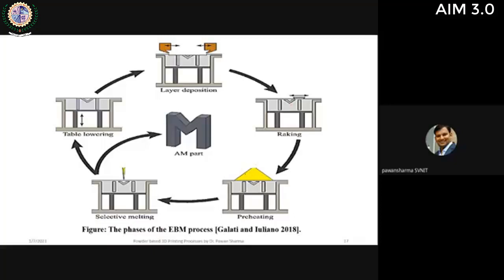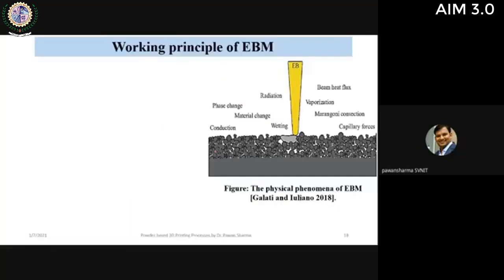Preheating is done using unfocused electron beams, and after preheating, the electron beam is selectively focused, and hence the part will be fabricated. So we are fabricating an AM part here. These are the steps in the EBM process.